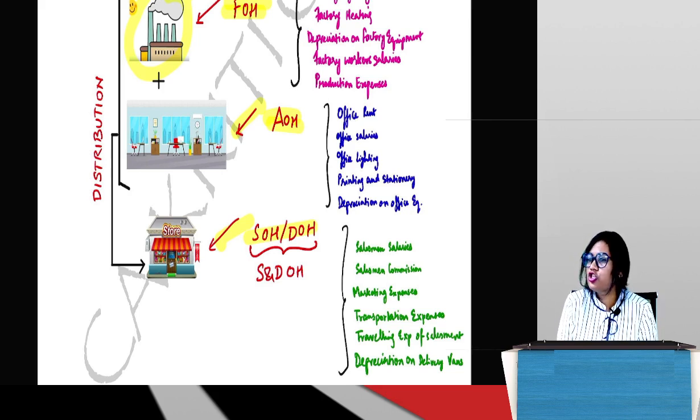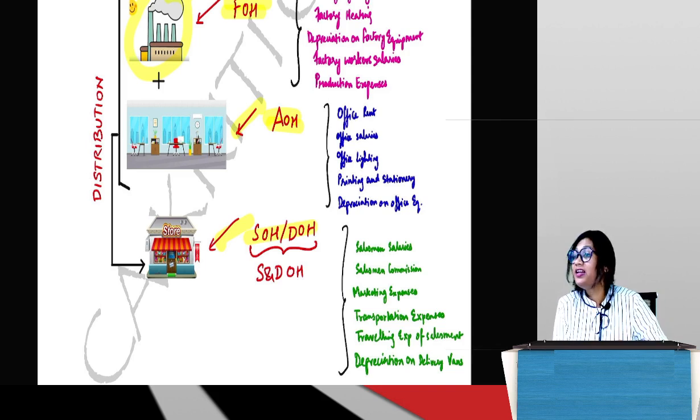Similarly, all costs towards administration like office rent, office salaries, office equipment depreciation, all of that will come under AOH. And anything related to selling and distribution, like the salaries of the people who are making sales, their incentives, right?